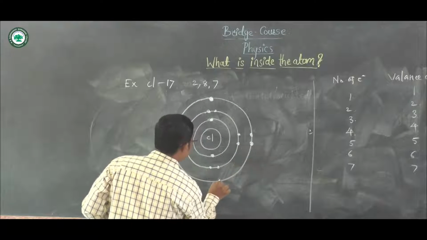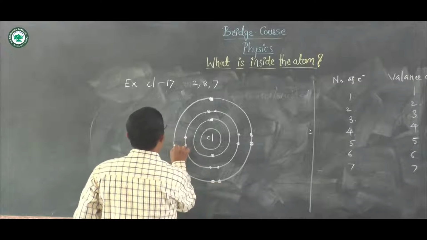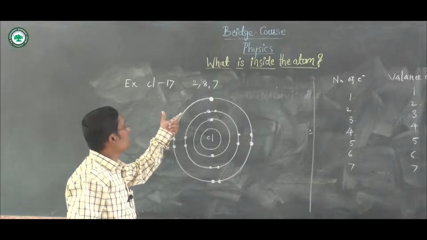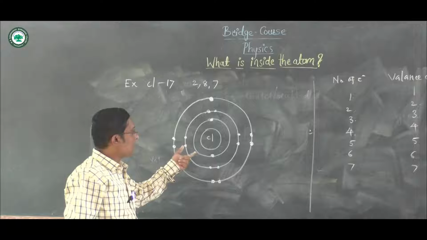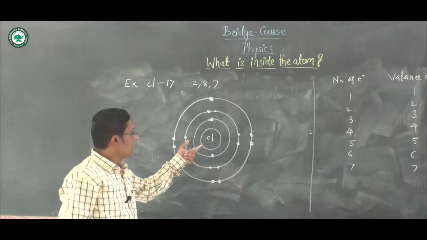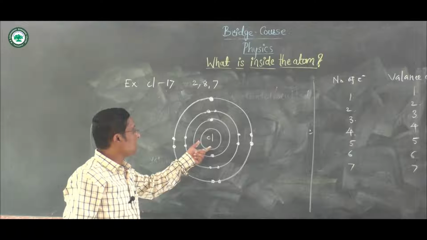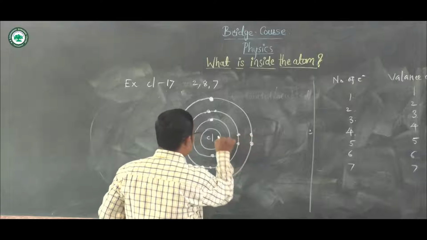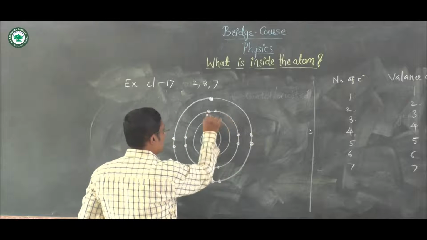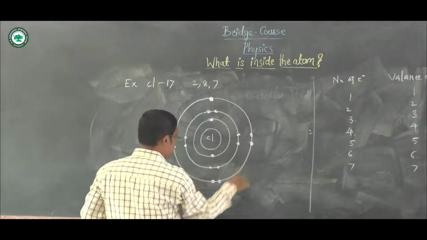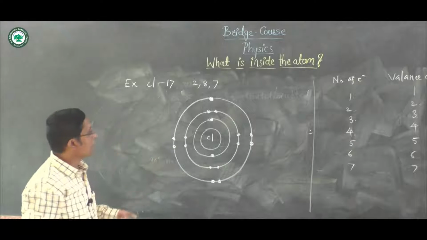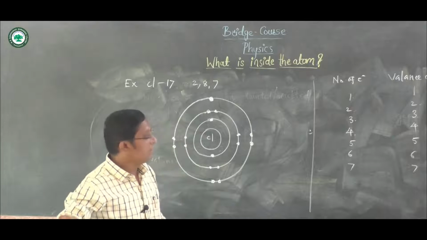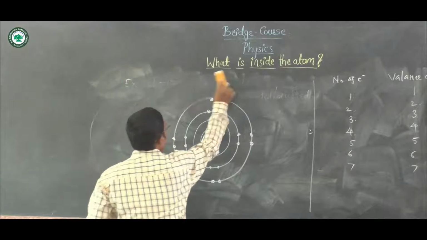This is a pair of electrons, and this one is a pair of electrons. There is one deficiency of an electron. This is the electronic configuration of chlorine 17, and diagrammatically it is represented like this. Inside is the positive nucleus. Around this there are electrons revolving around it, and inside the first orbit there are 2 electrons. In the next orbit there are 8 electrons, and the outermost shell has 7 electrons in it. Okay. Now let us see, this is about the electronic configuration.